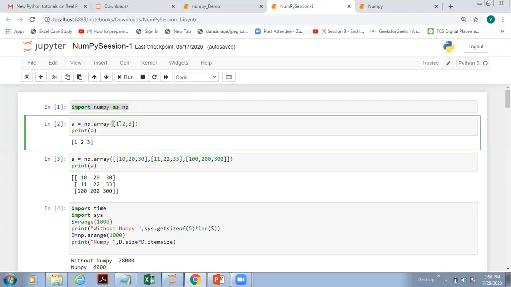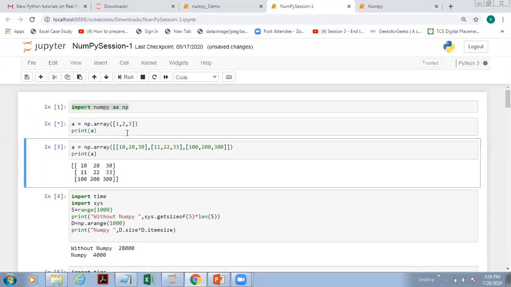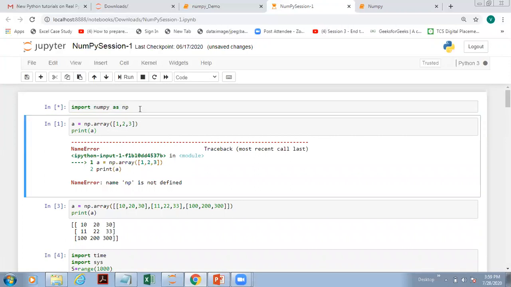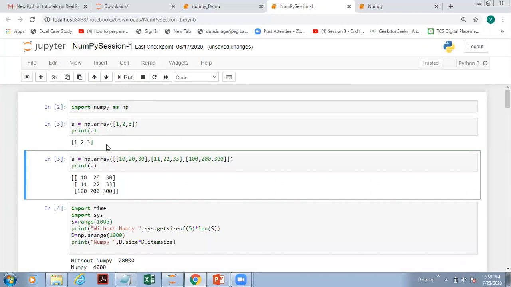Do you understand? It needs only one parameter, meaning you should not give it like this. If you pass it like this, it is considered as three different parameters. So just pass it as one parameter only. Here we are passing a list as a parameter for creating this array. If you go ahead and print this, sorry, I need to import the library first. And then when we run this, this is the output we get.